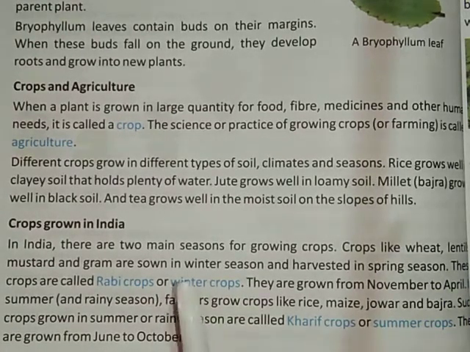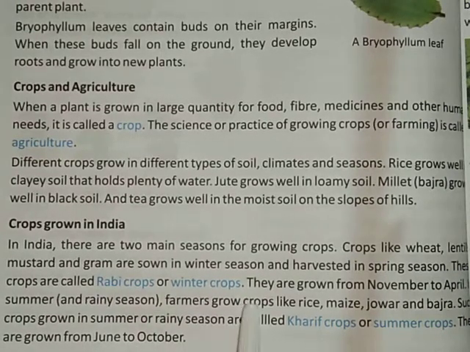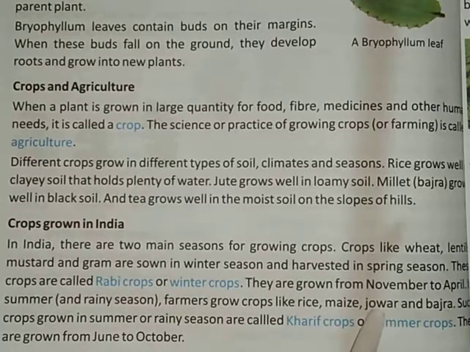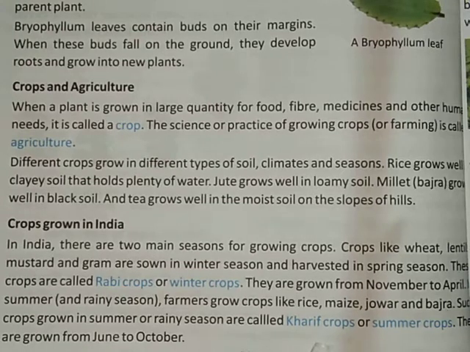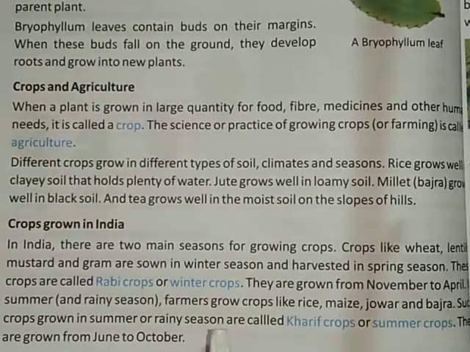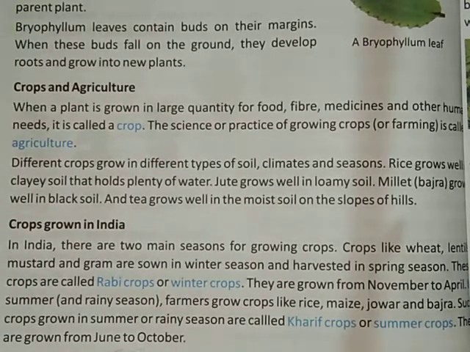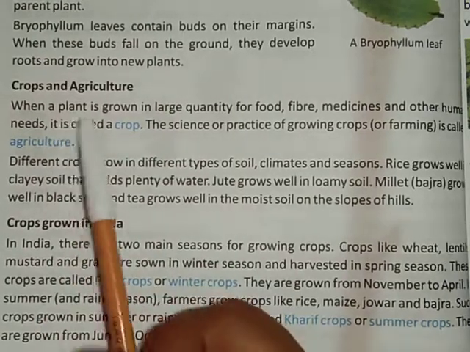Clear? So in India we divide the growing of crops into two parts, rabi crops and kharif crops. Rabi crops are called winter crops, which are grown in the winter season, and the timing is November to April. And second is kharif crops, which are grown in summer, and the timing is June to October. Clear? So this is the crop production in India.